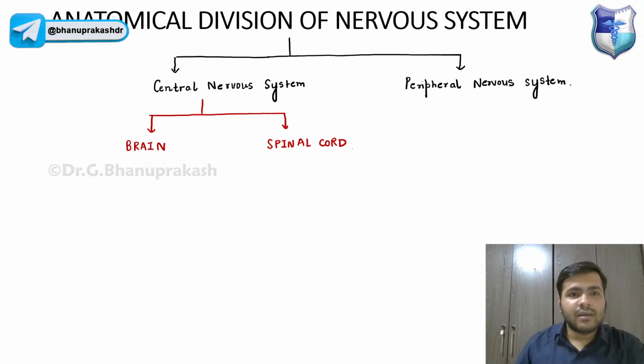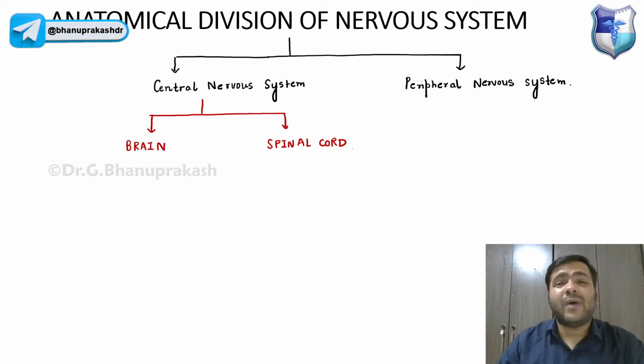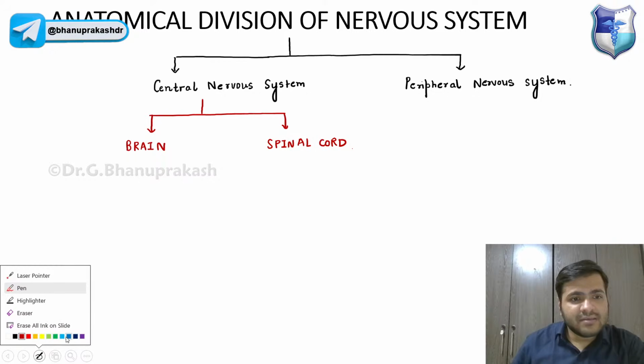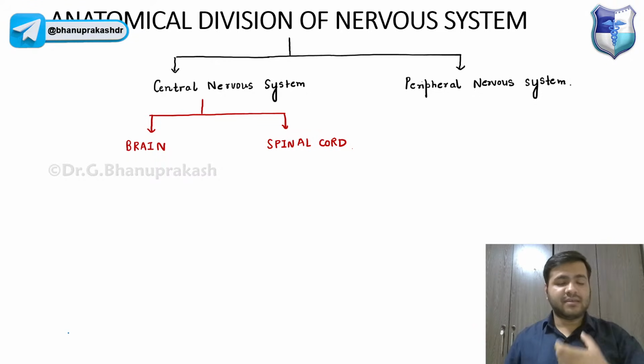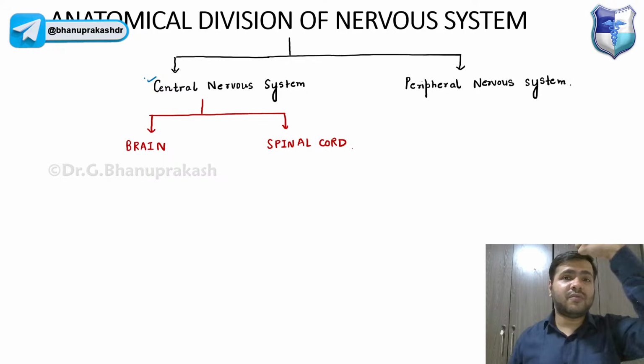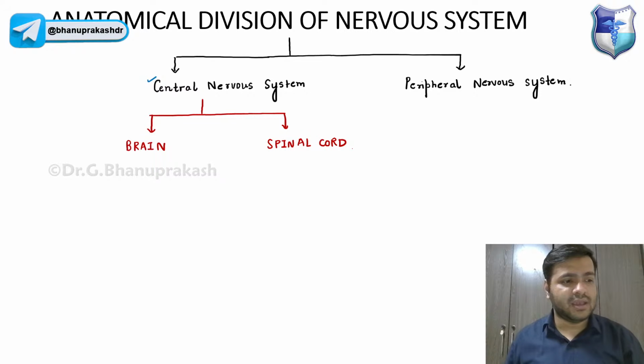Now, you already know why the brain and spinal cord are called the central nervous system of our body. They are located centrally, along the midline of the body, on the central axis of our body.